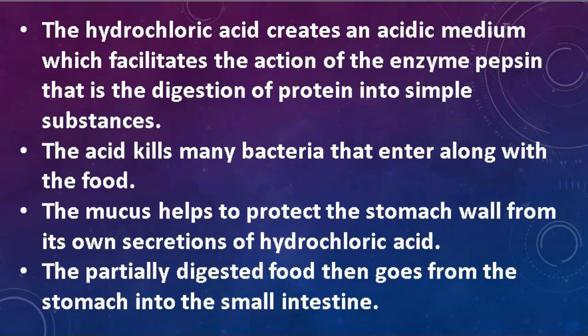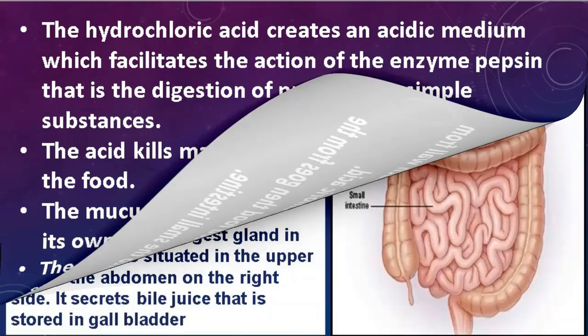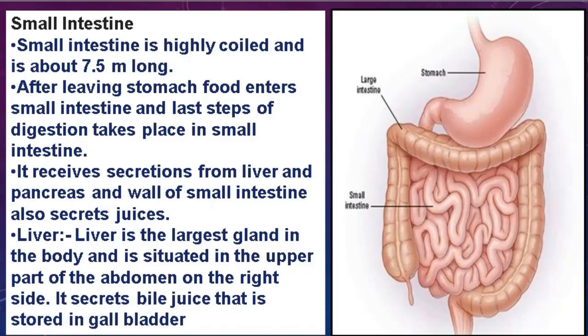Then after the stomach, the partially digested food goes from the stomach to the small intestine. Students, the small intestine is the next organ of your alimentary canal after the stomach, and the other end of the stomach opens here into your small intestine.